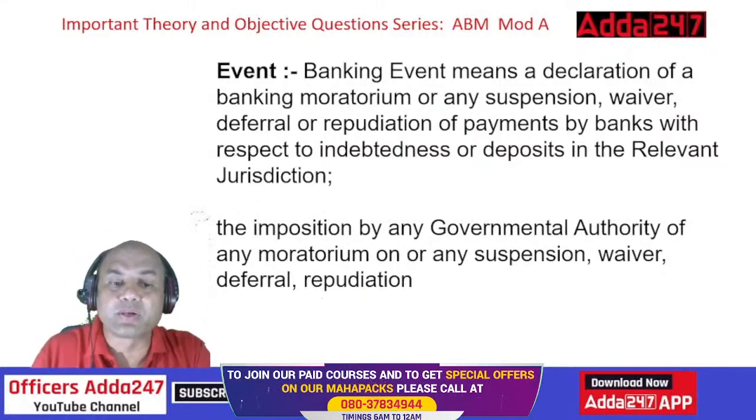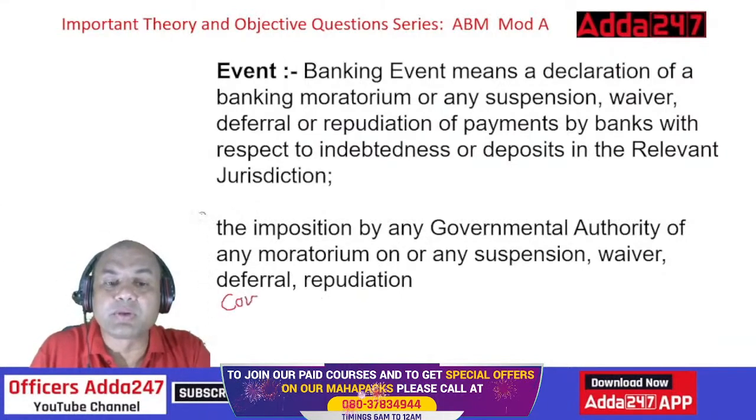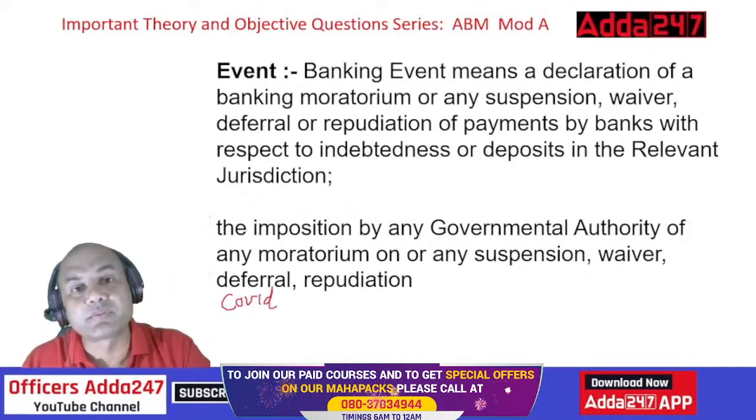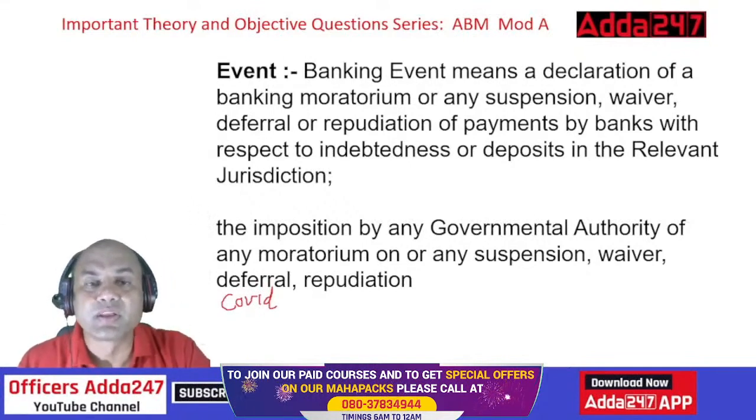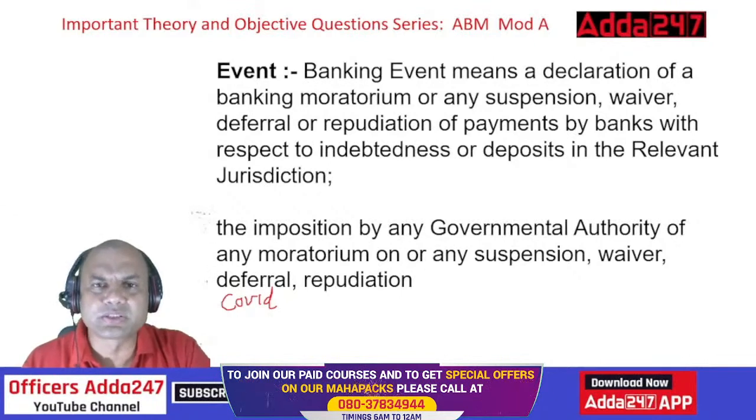during COVID time. What happened in COVID time? The government deferred the interest payment of many of the clients. Deferred. So don't pay for those 2 years. Pay it later.